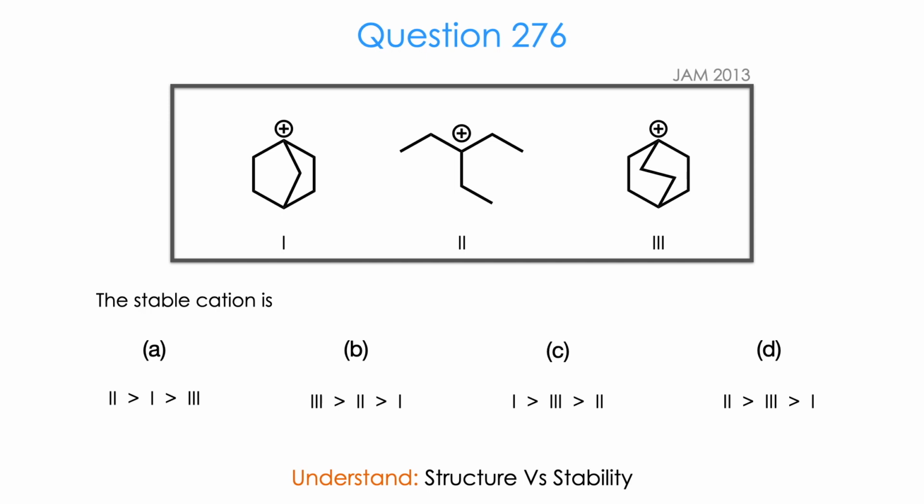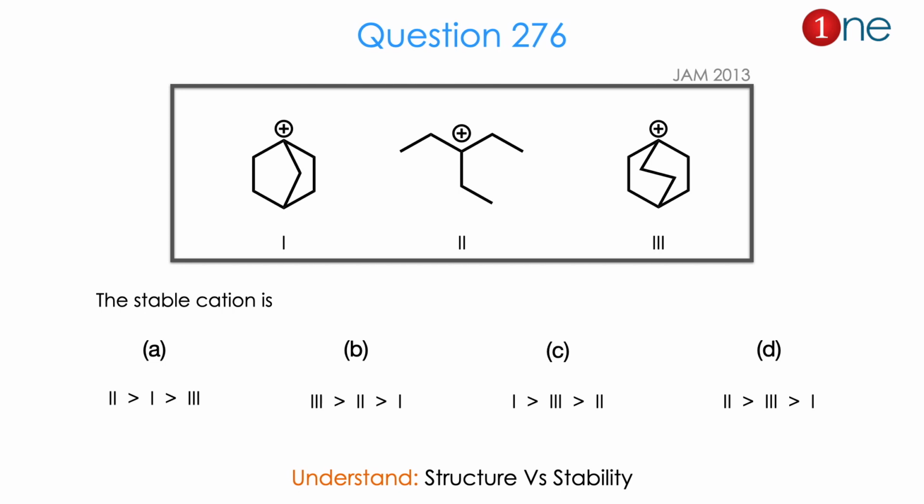Let us see the first question. They gave 3 different cations. The 1 and 3 are rigid cations, and 2 is the tertiary cation. Cation 1 has 1 rigid carbon, cation 3 has 2 rigid carbons, and the second one is a tertiary cation with a simple extended linear chain. Here they are asking about stability among them.